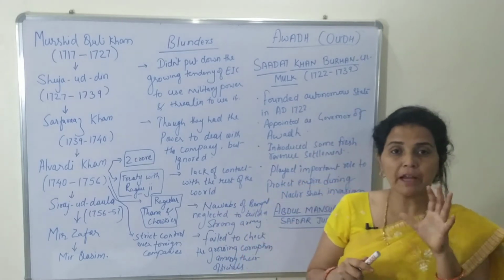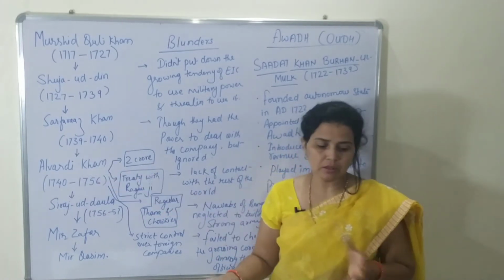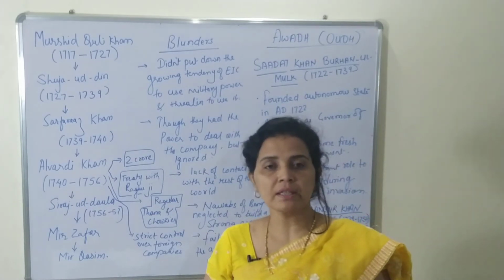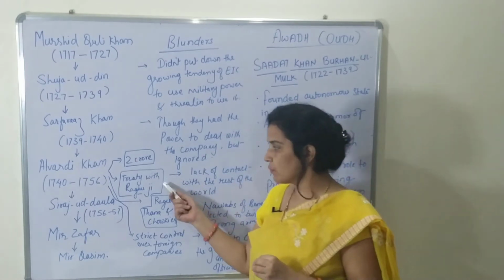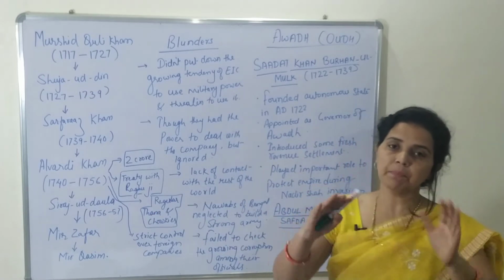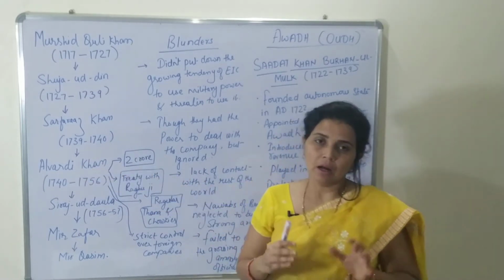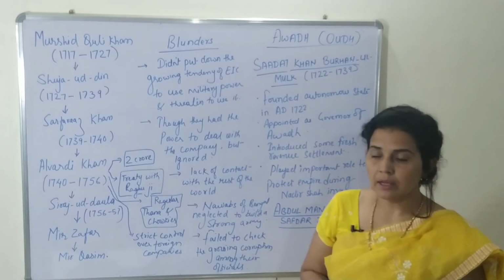How many times? 5 times. Finally he understood that it was not the right way to remain engaged always in war, so he signed a treaty with the Marathas. The leader was Raghuji, and finally there was a peace treaty between the Marathas and the Nawab of Bengal, Alwardi Khan.